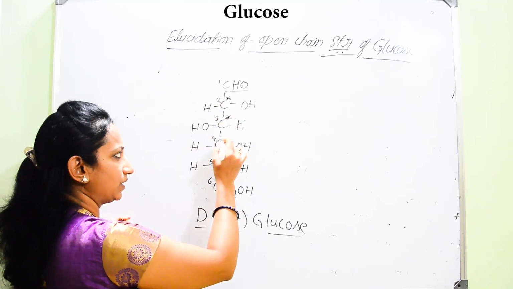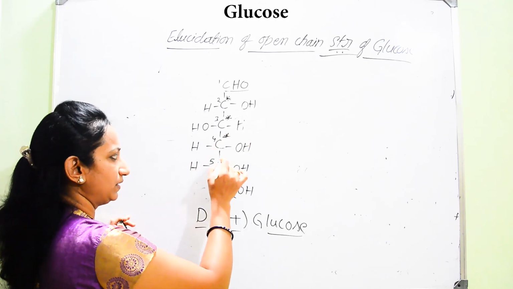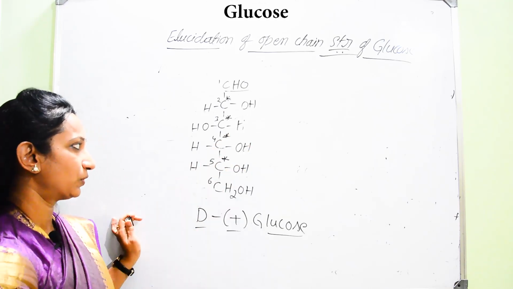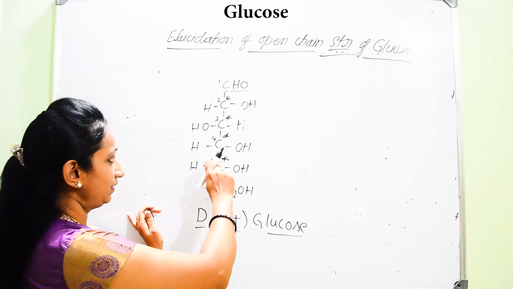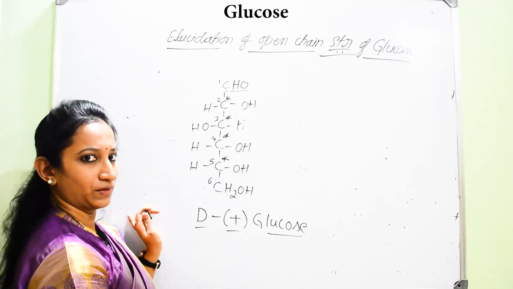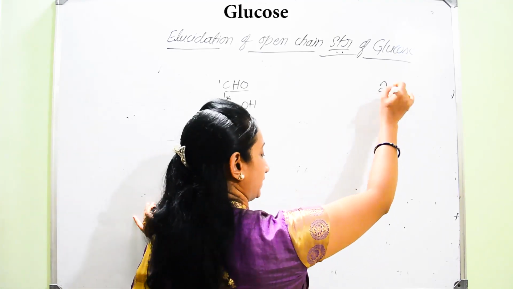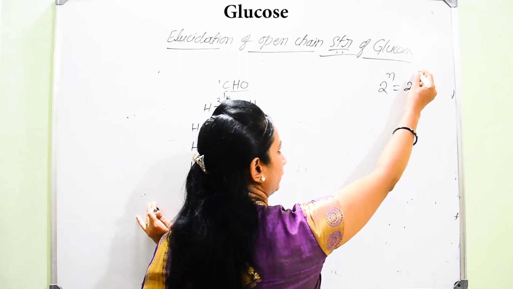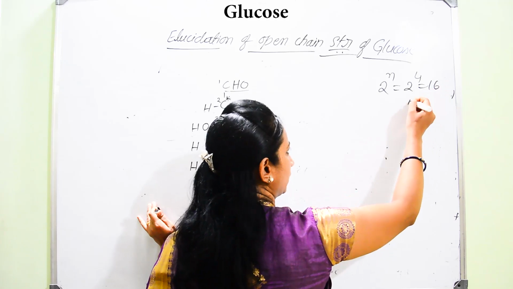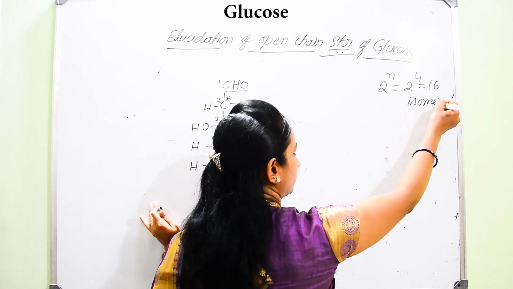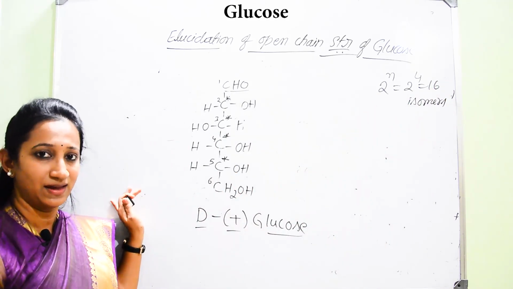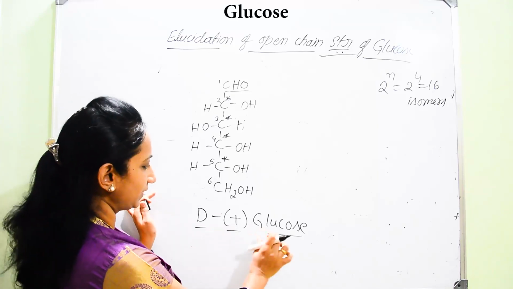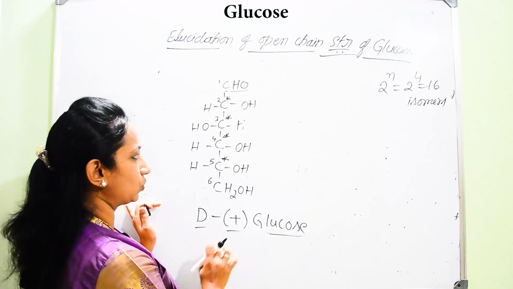This is also a chiral carbon. This is also a chiral carbon. And this is also a chiral carbon. Totally, how many chiral carbon atoms are there? 1, 2, 3, 4. So if there are four chiral carbon atoms, 2 to the power n, 2 to the power 4 is equal to 16. Totally 16 isomers are possible for glucose,